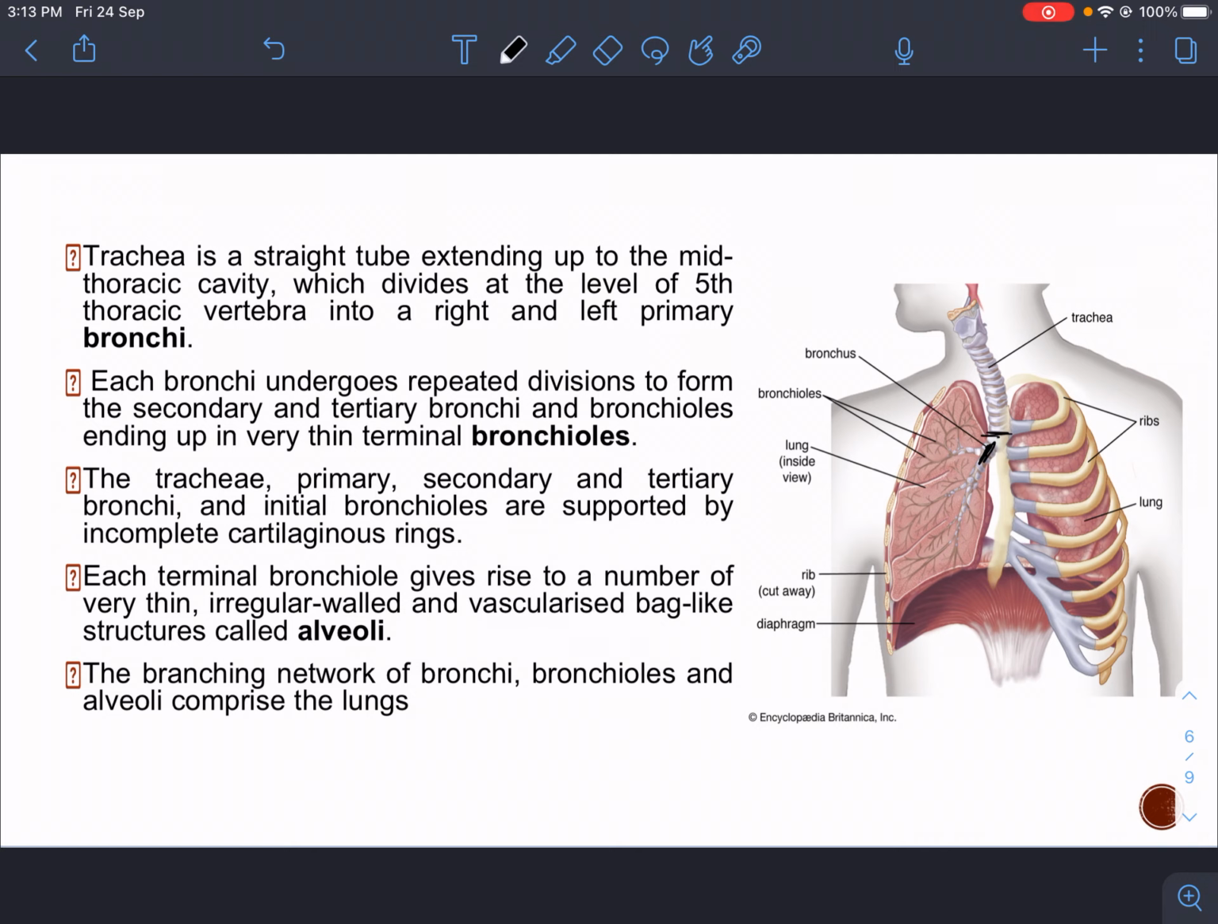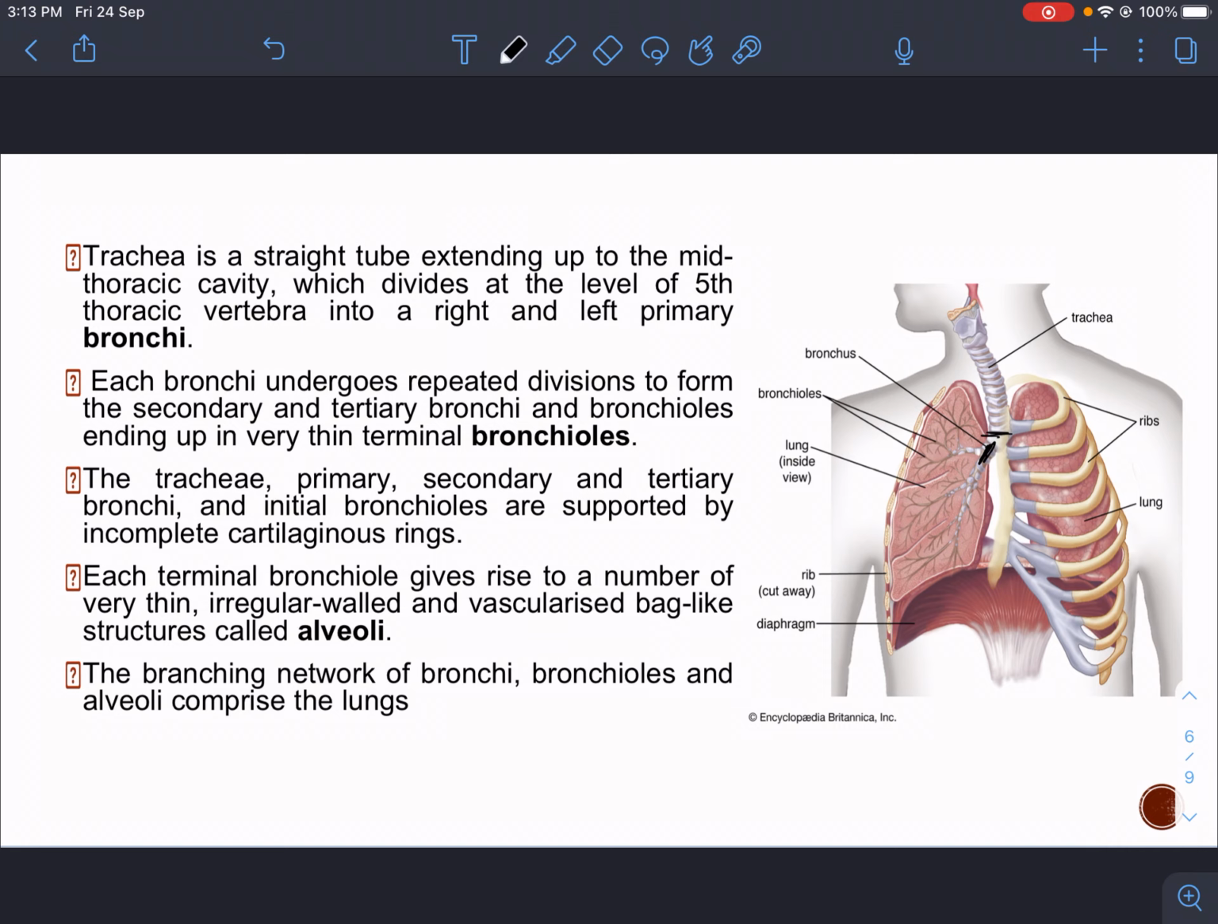Trachea is a straight tube extending up to the mid-thoracic cavity. So we can see in the diagram also, trachea extends somewhat till the mid-thoracic cavity, and from here it divides into bronchi, right and left bronchi. Then each bronchi undergoes repeated division to form secondary, tertiary bronchi, and then it further divides to form bronchioles. The trachea, primary, secondary and tertiary bronchi and initial bronchioles are all supported by incomplete cartilaginous rings. These cartilaginous rings prevent them from collapsing.